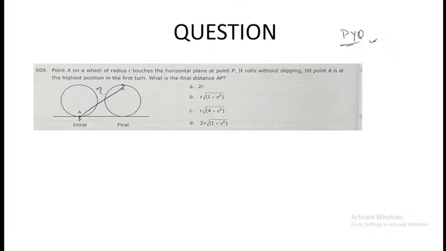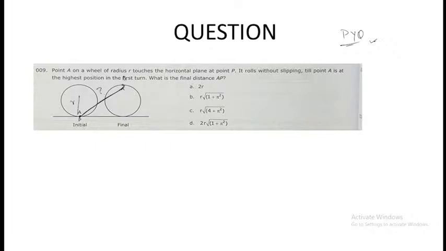See, the question is saying that a point A is over here. The wheel is of radius r. That means from here to here, radius is r. And the point over here is P. Over here it is A. You need to find this distance. This looks very, very difficult, like how to even start this question.